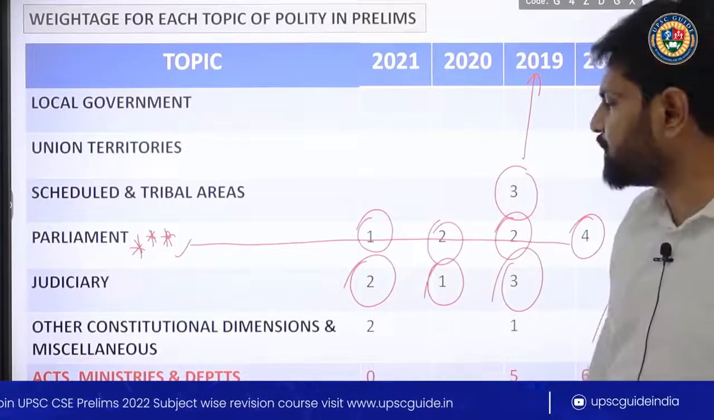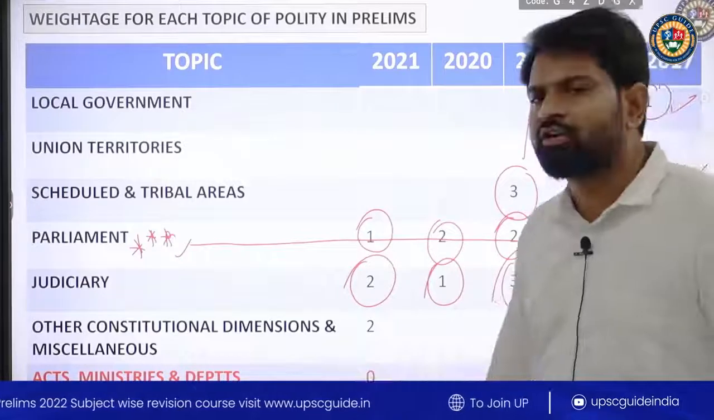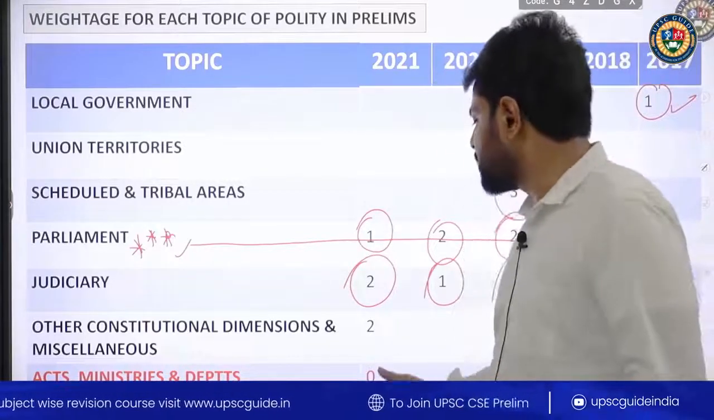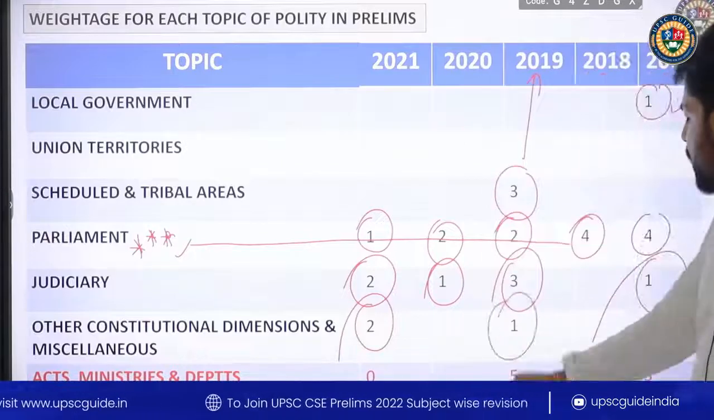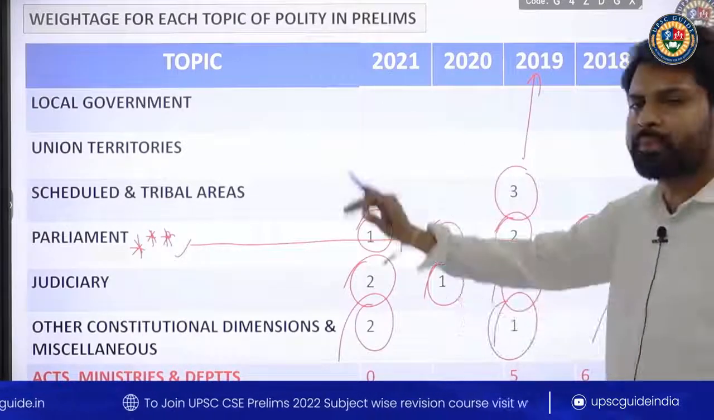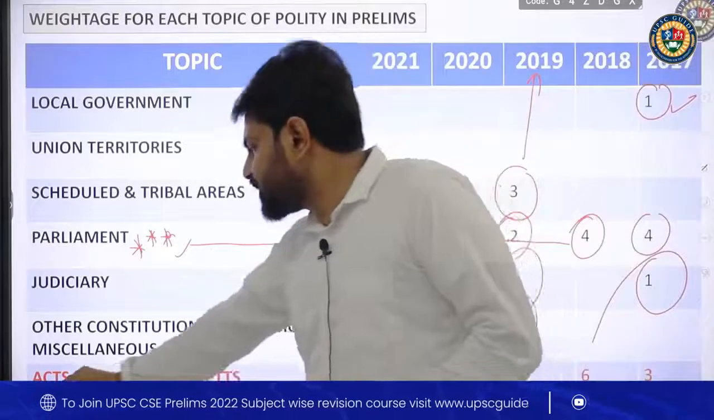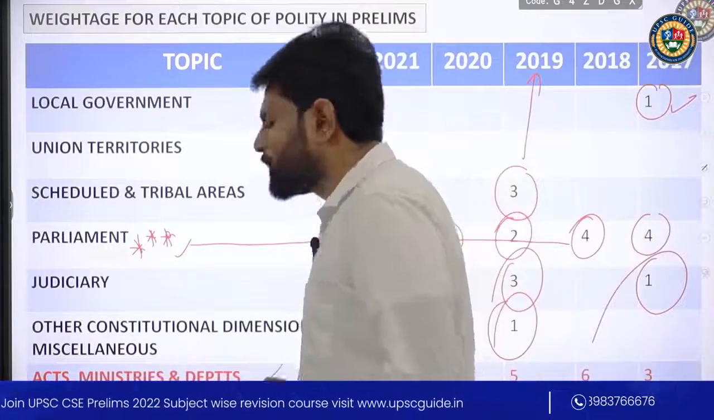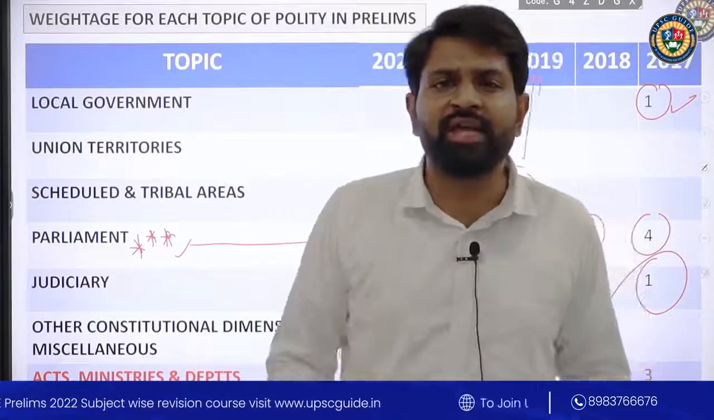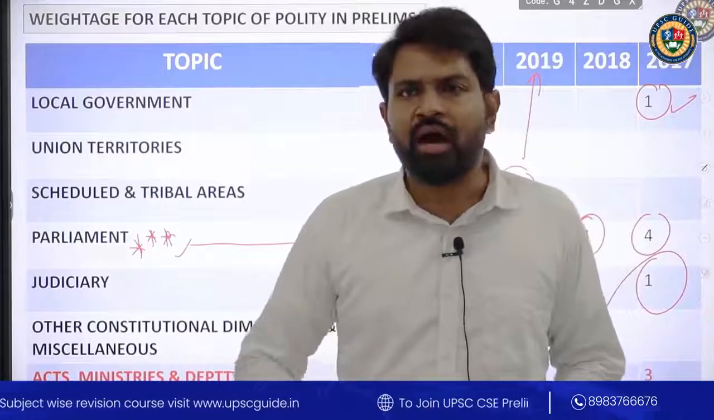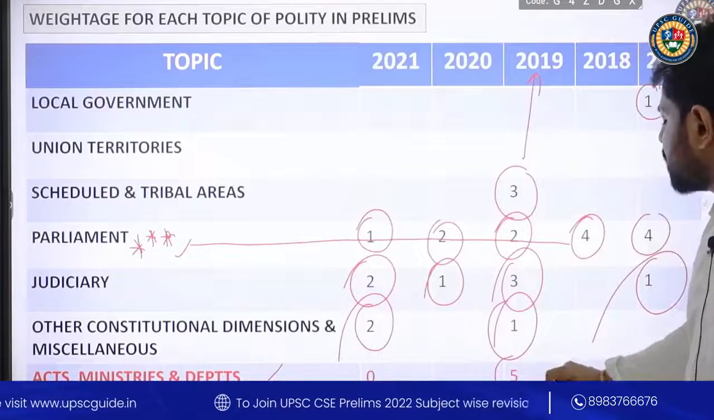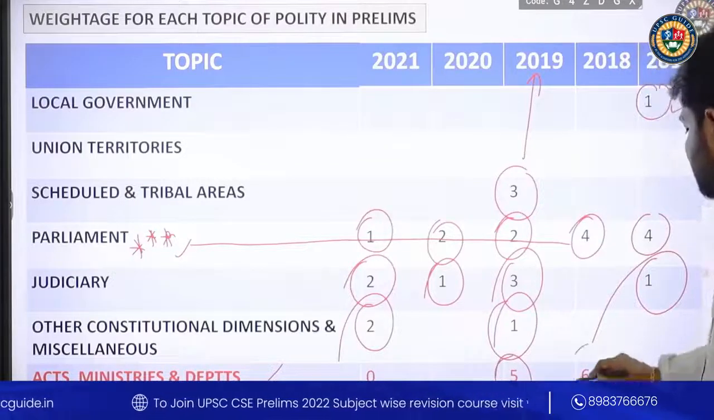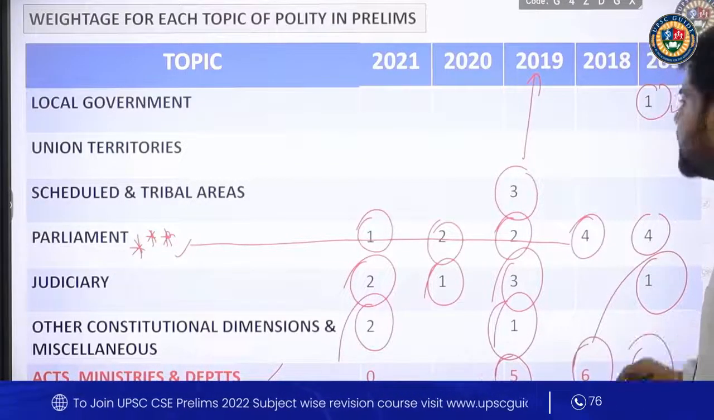This is the importance of this particular topic. And if you take other constitutional dimensions and perspectives, 2 questions came in 2021 and 1 in 2019. These are core topics of Indian polity. And if you take allied topics or current affairs topics, in which current affairs based acts or ministries or departmental questions, 5 questions came in 2019 from that part, 6 in 2018 and 3 in 2017.